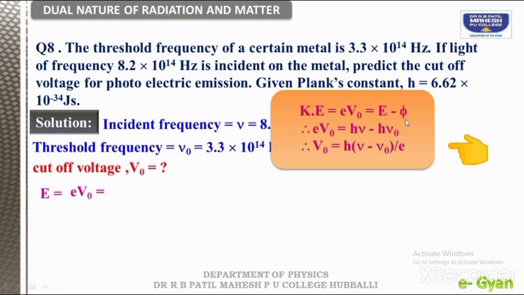As we have Einstein's equation, total energy is equal to the work function plus kinetic energy, right? So here we have just replaced it: e V naught is equal to E minus phi. Using this rearrangement, we arrive at V naught is equal to h into bracket of nu minus nu naught, whole divided by e, that is the charge.